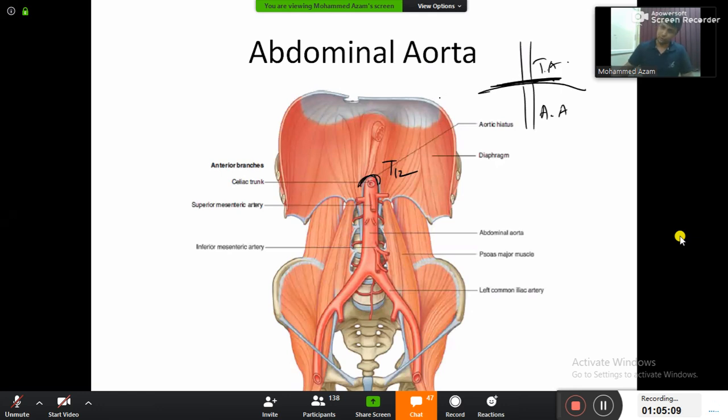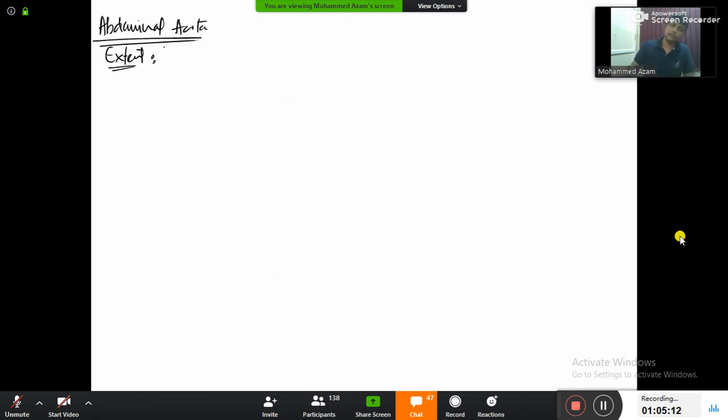So therefore, abdominal aorta is going to begin from T12. T12, L1, L2, L3, L4. Abdominal aorta will be up to L4. So abdominal aorta will start from T12 and extend up to L4. And at L4, what is going to happen? The abdominal aorta will divide into common iliac arteries. So abdominal aorta will extend from T12 to L4.